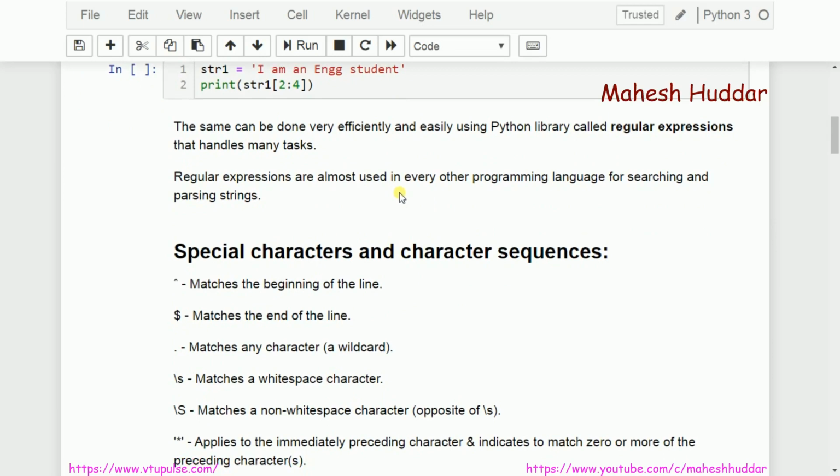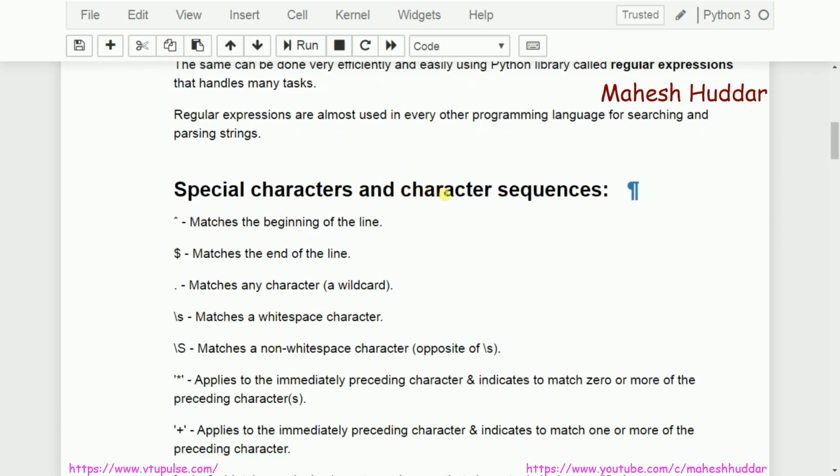Now if you want to write regular expressions, we need something called special characters as well as character sequences. So we understand these things, and later we try to write some regular expressions to do different tasks. The first one is a special character, called the caret.